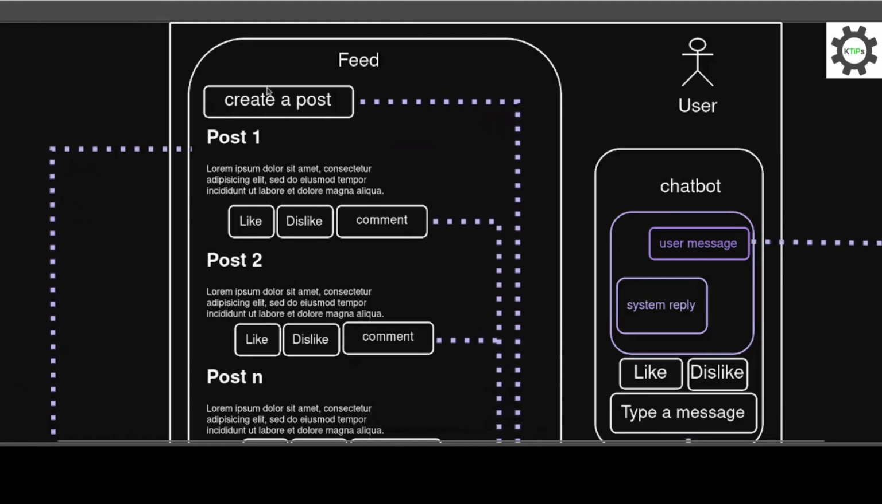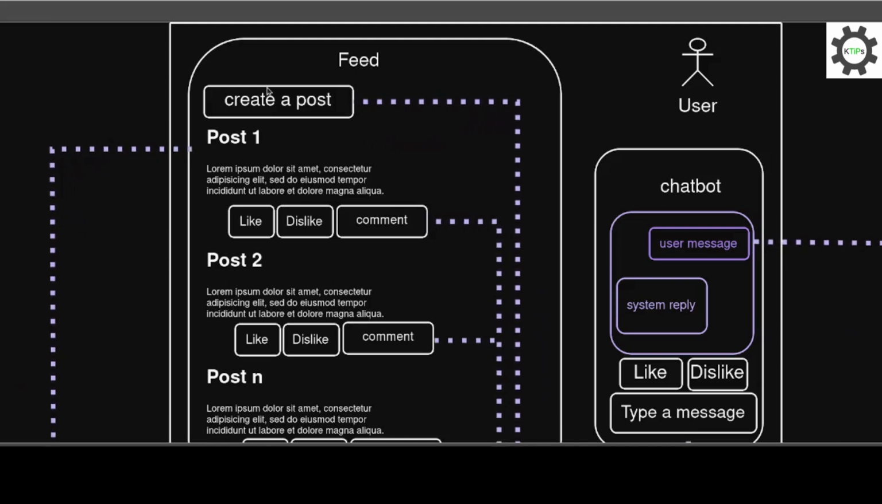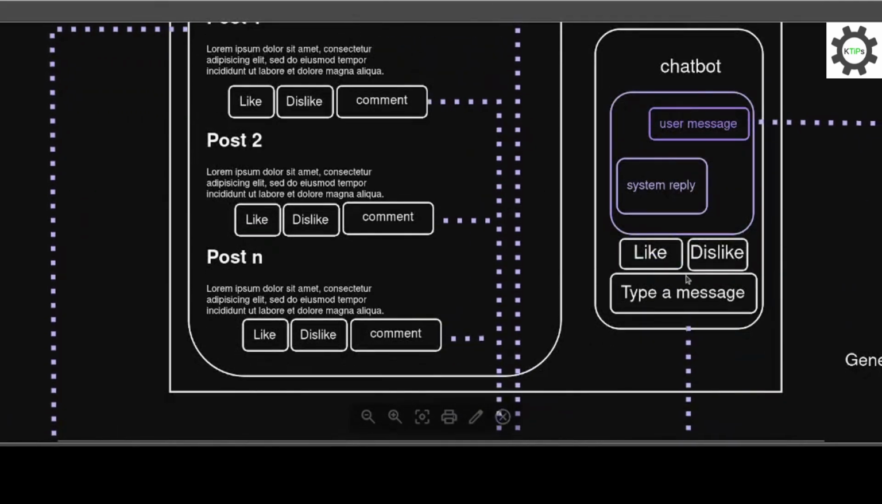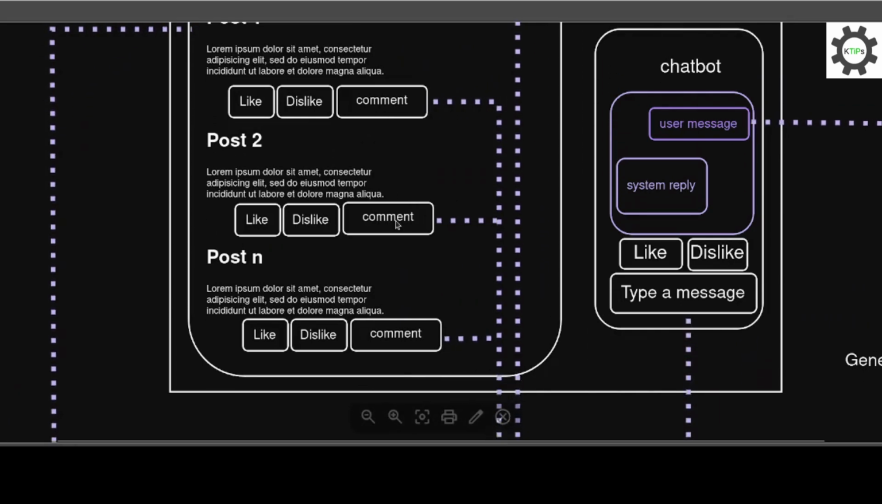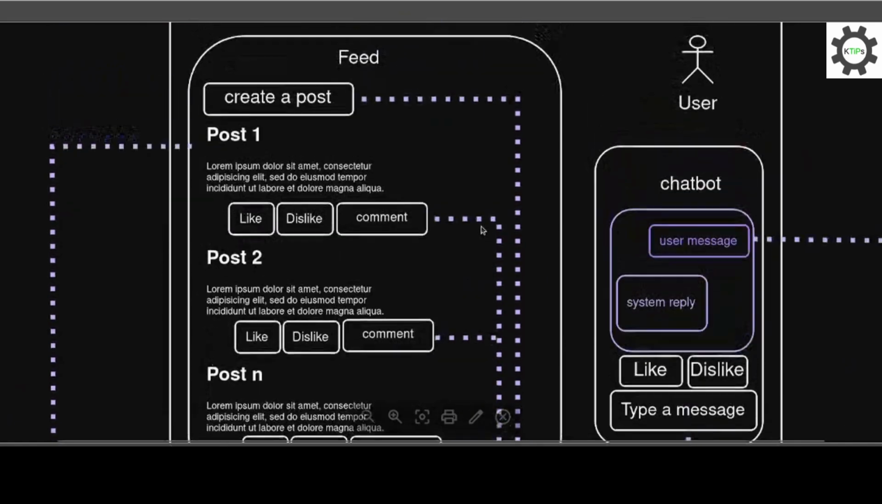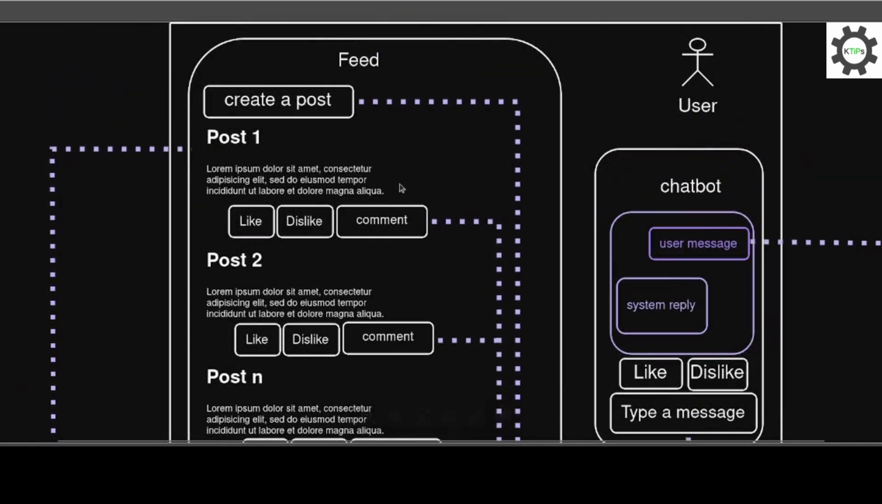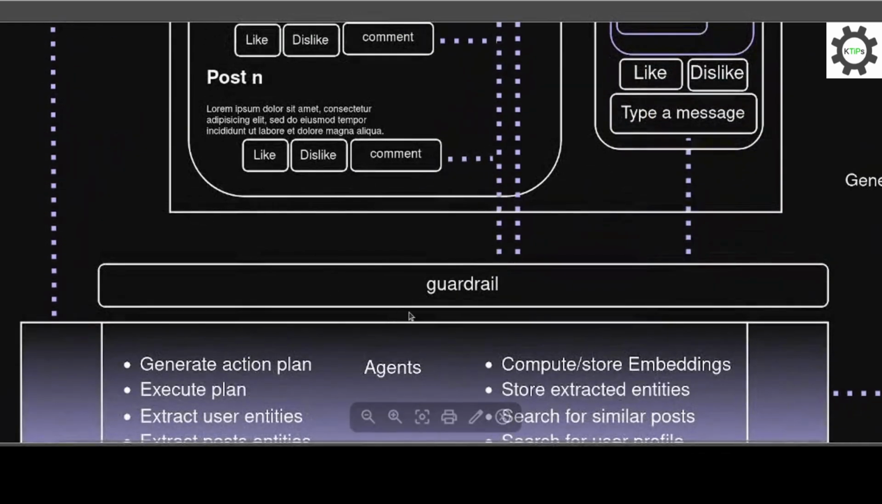We will do the same when the user comments on someone else's post, or when the user is interacting with our chatbot, which is on the right side of the front end. Not all input will pass. We don't want to waste resources on input not relevant for the application. That's why we have the guardrail.